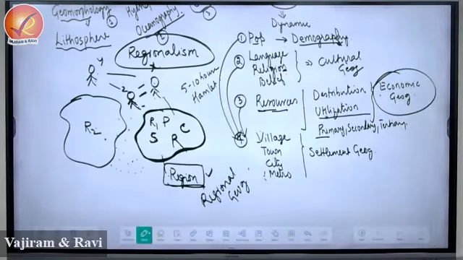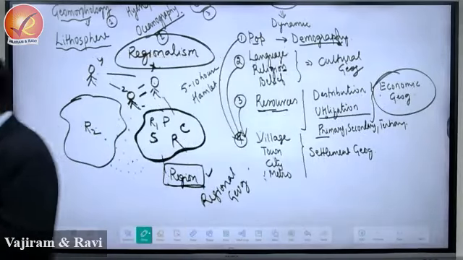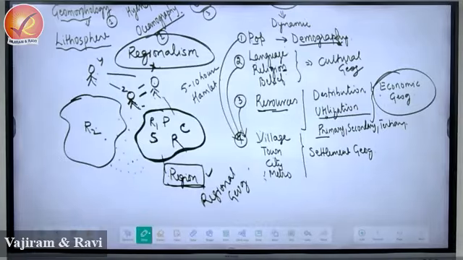It is a sense of belongingness, a sense of attachment that people have towards their own places, and this affects how people interact with each other in a society on a day-to-day basis. This will be referred to as regionalism.